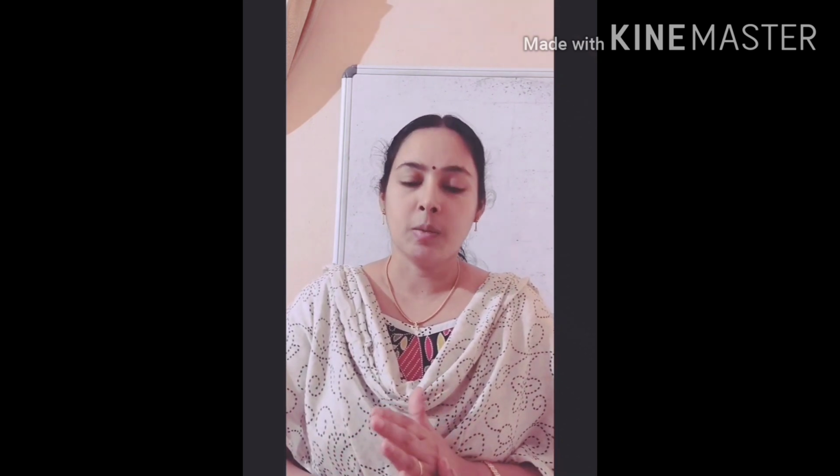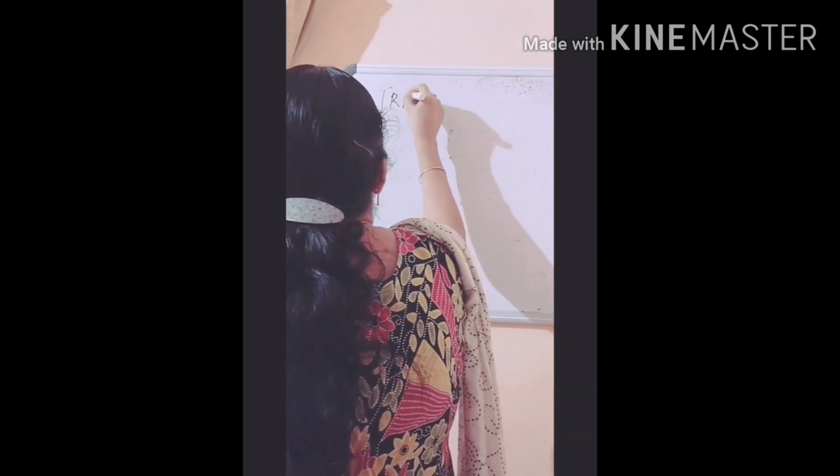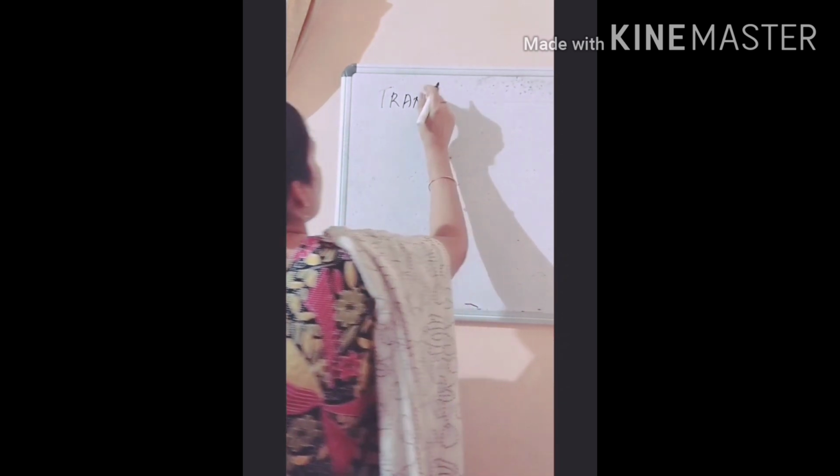So those materials through which we can see clearly are called transparent materials. Transparent material.